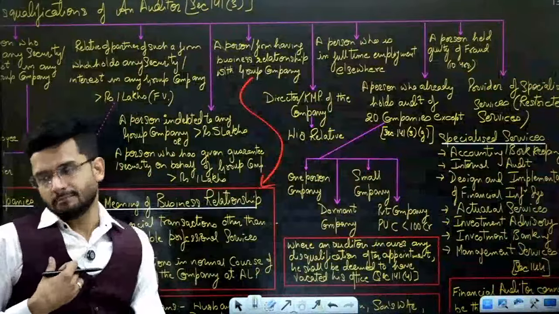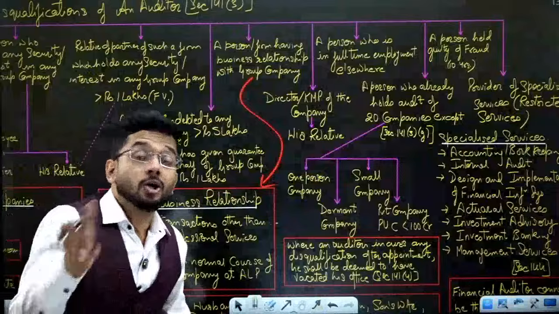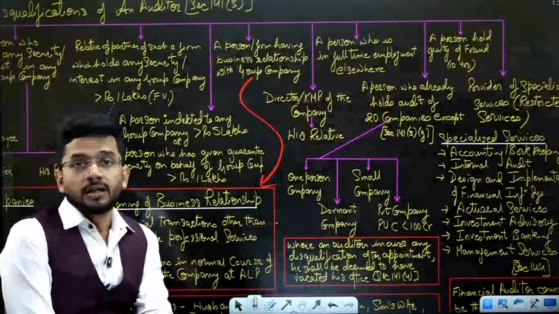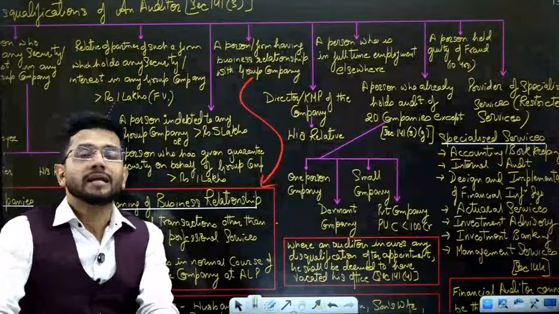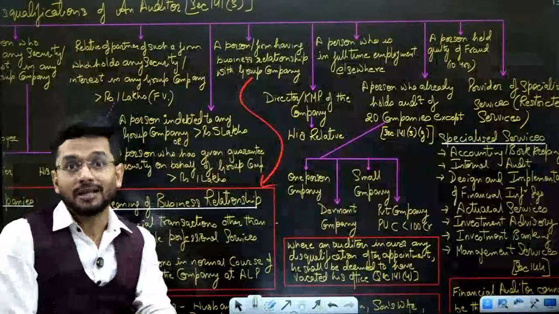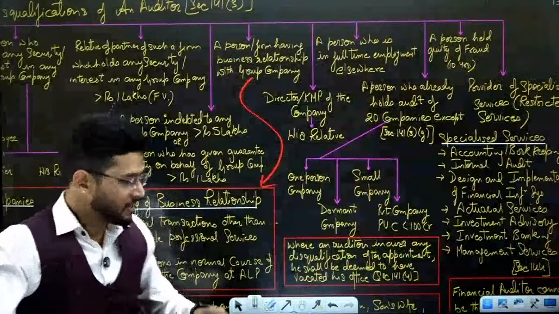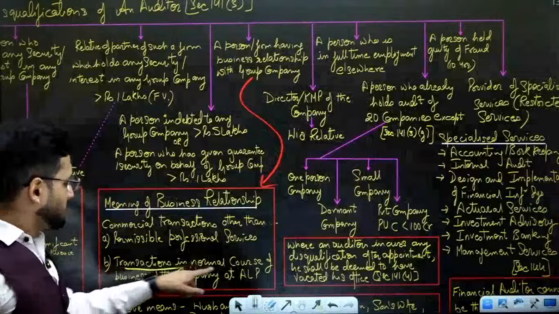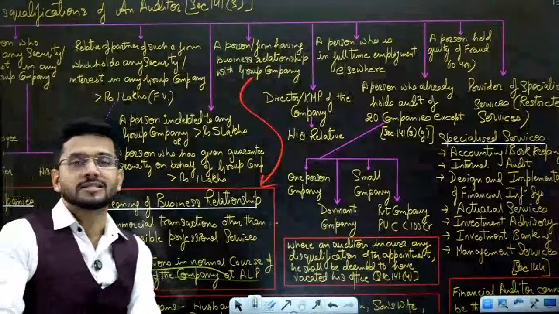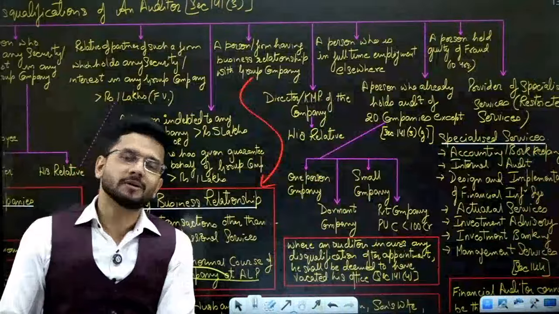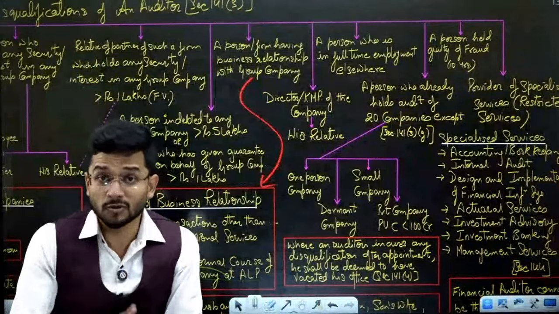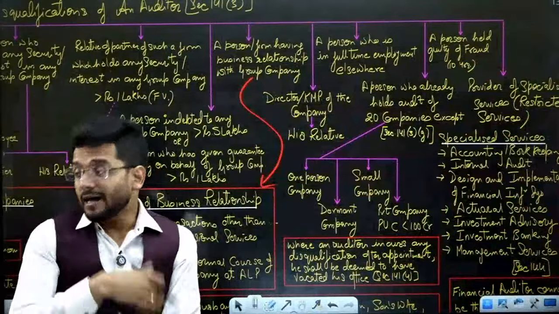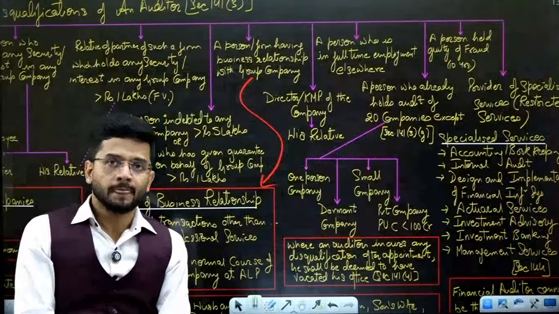Suppose I'm a CMA and I also supply raw material to the company. I don't usually supply raw material to anyone else. I just supply raw material to this particular company. That's an unusual transaction. It is not in my normal course of business. So I cannot be the cost auditor of this particular company. Suppose apart from having COP, I usually supply raw material to people.